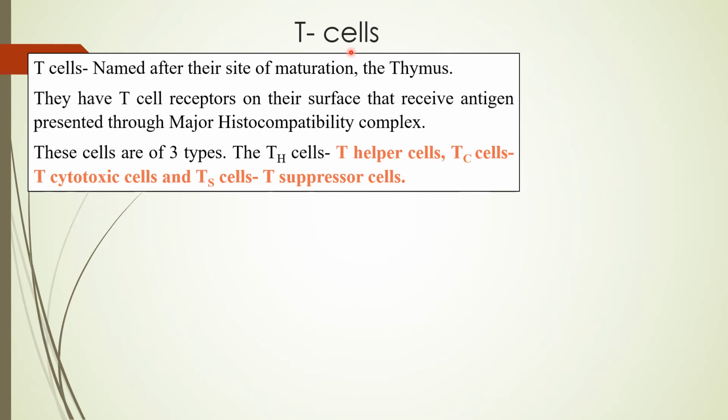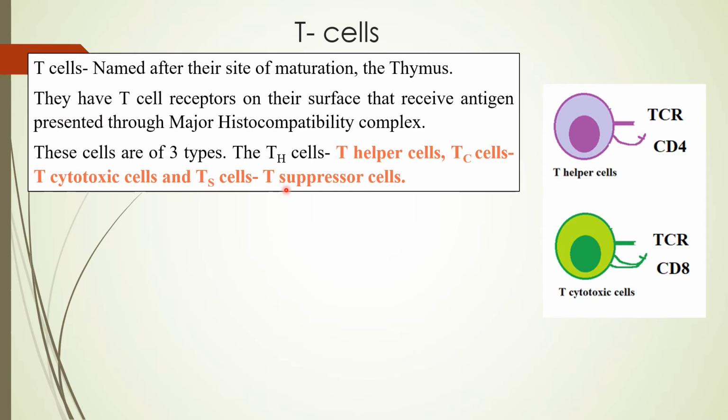And the T cells are of various types. We have the Th cells called the T helper cells, then Tc cells or T cytotoxic cells, and Ts cells or T suppressor cells. So here we have the T helper cells. We are talking about the major receptors, the cell surface molecules of these T cells.